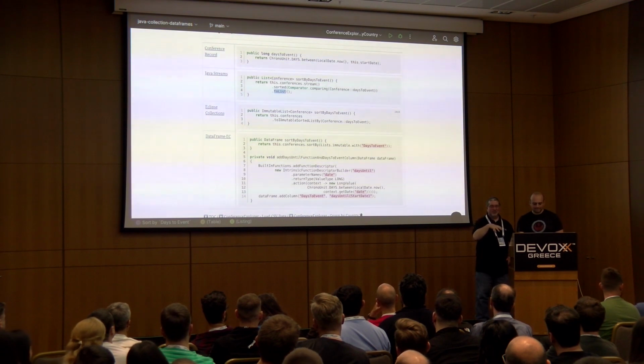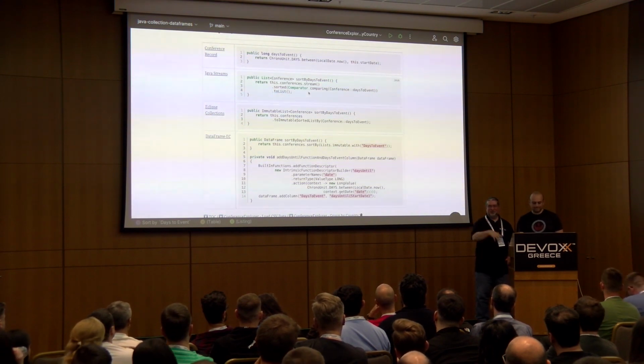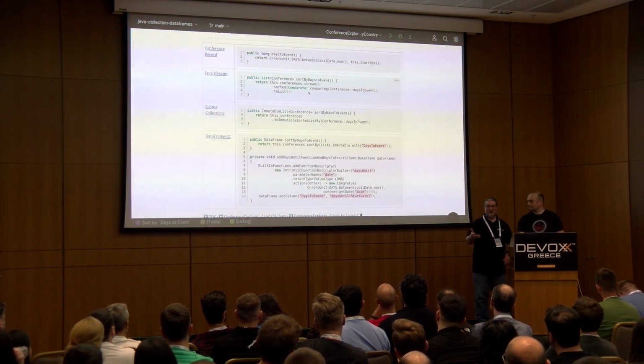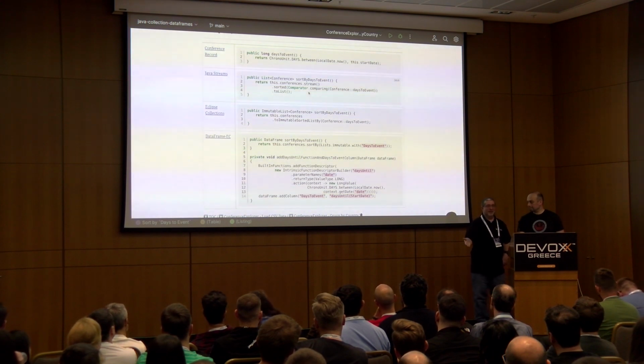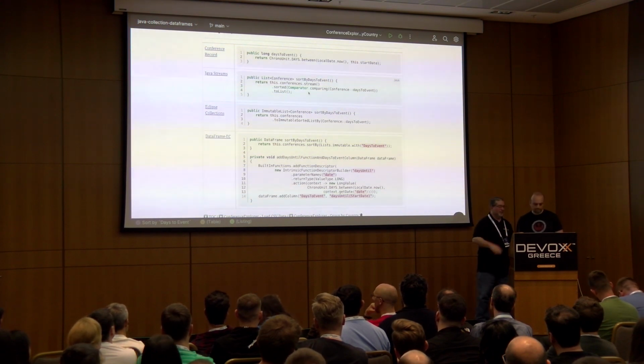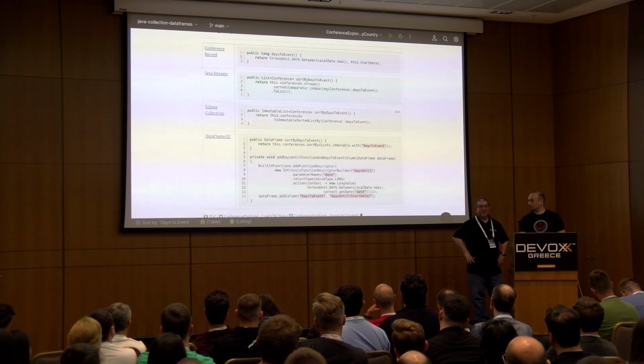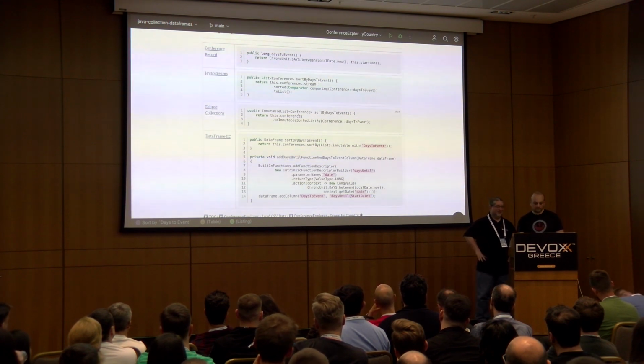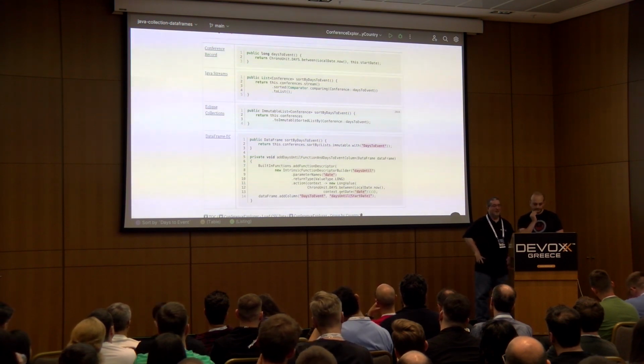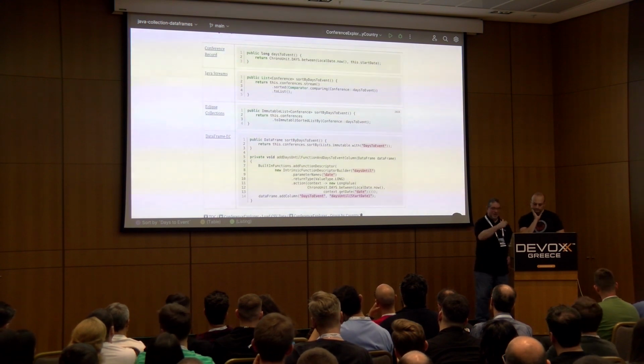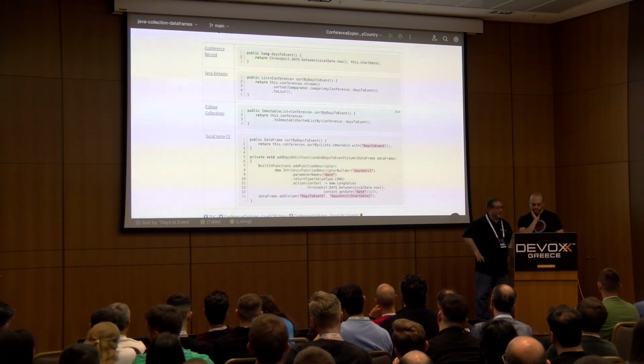If used before Java 16, if you use collectors toList, it would return an array list. In Java 16 plus, if you do toList directly on stream, it returns an immutable list. So still the list interface, but it is optimized and gives you some interesting benefits in terms of performance. We didn't measure that here, but thought it would be interesting to point out.